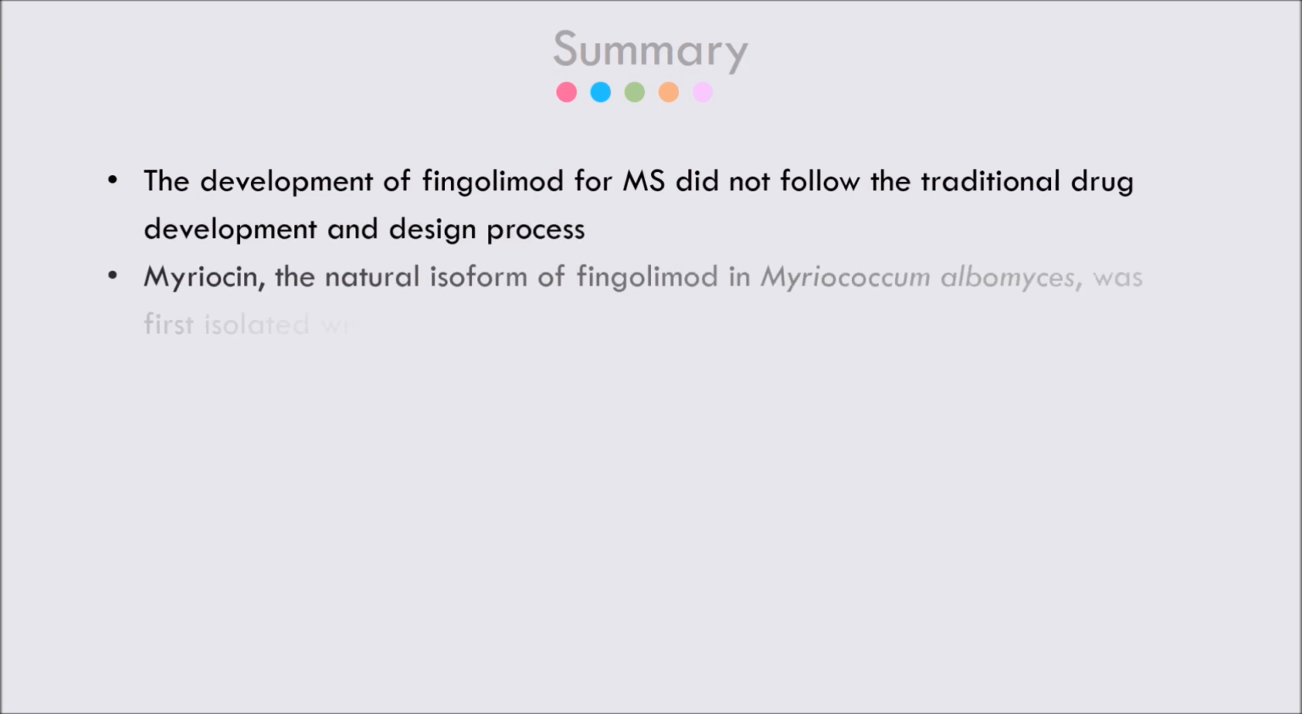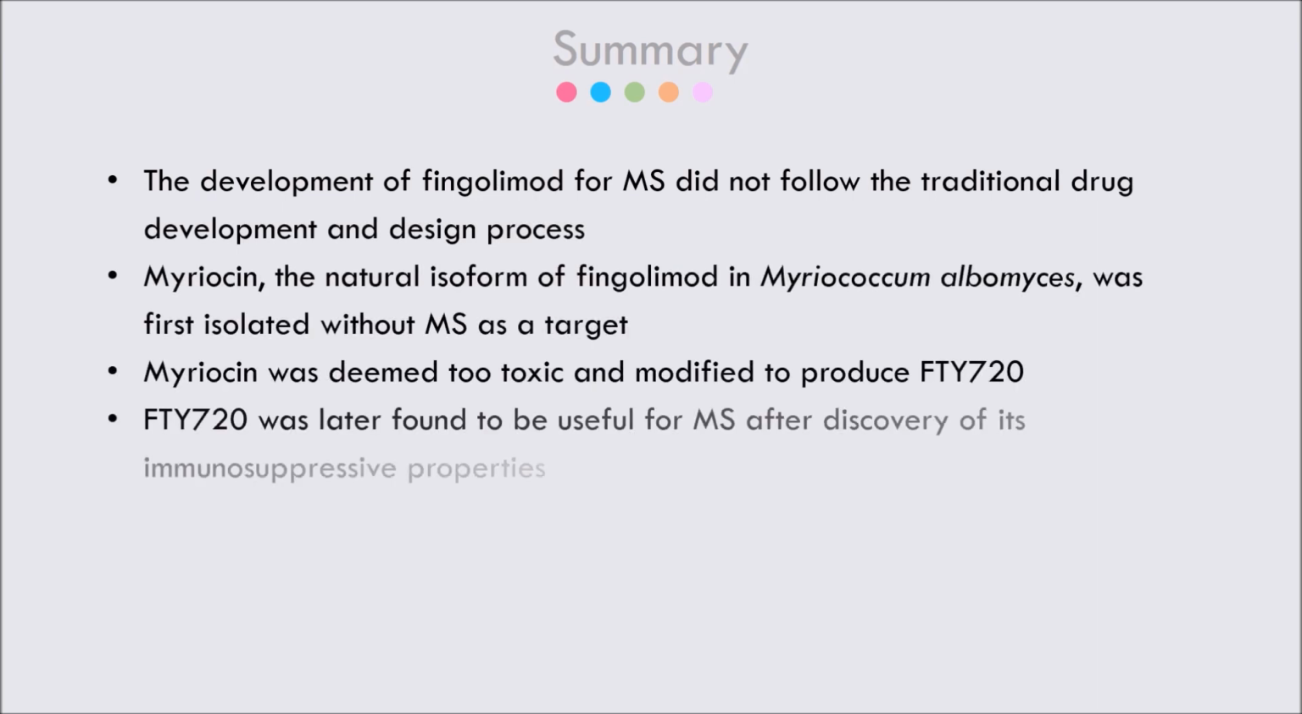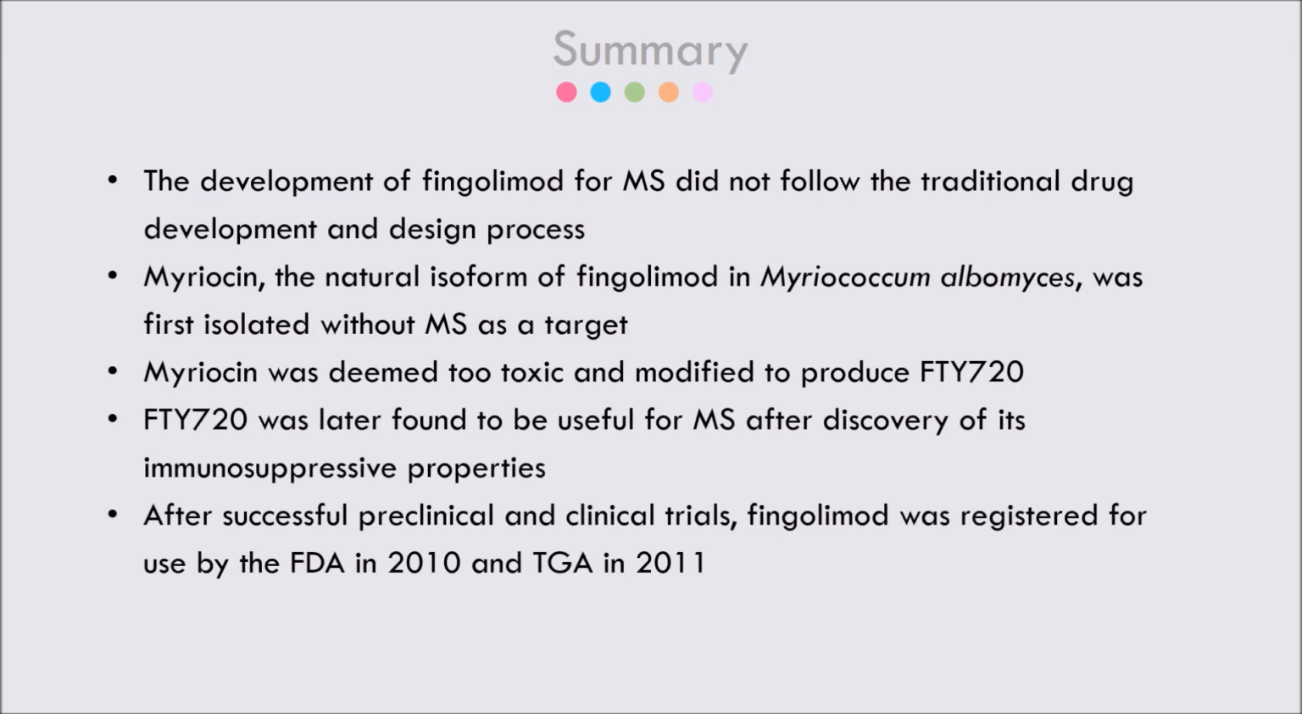So, in summary, the development of fingolimod for MS did not follow the traditional drug development and design process. Myriocin, the natural isoform of fingolimod in Myriococcum albomyces, was first isolated without MS as a target. Myriocin was initially deemed too toxic and modified to produce FTY720, which was later found to be useful for MS after discovering its immunosuppressive properties.